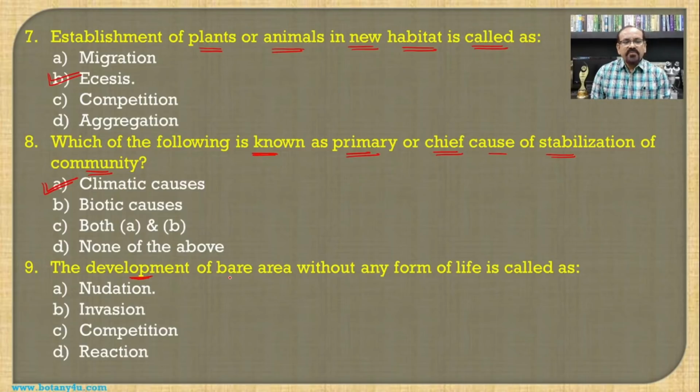The development of a bare area without any form of life is called as? If you see the correct meaning, development of a bare area without any form of life means that earlier there was life on that particular habitat, and if it is converted into a bare area, then that process is known as nudation.